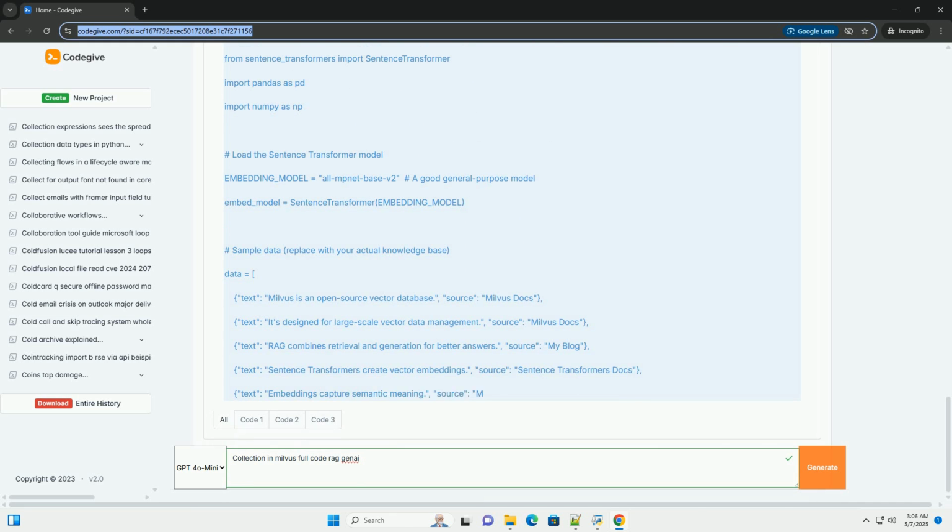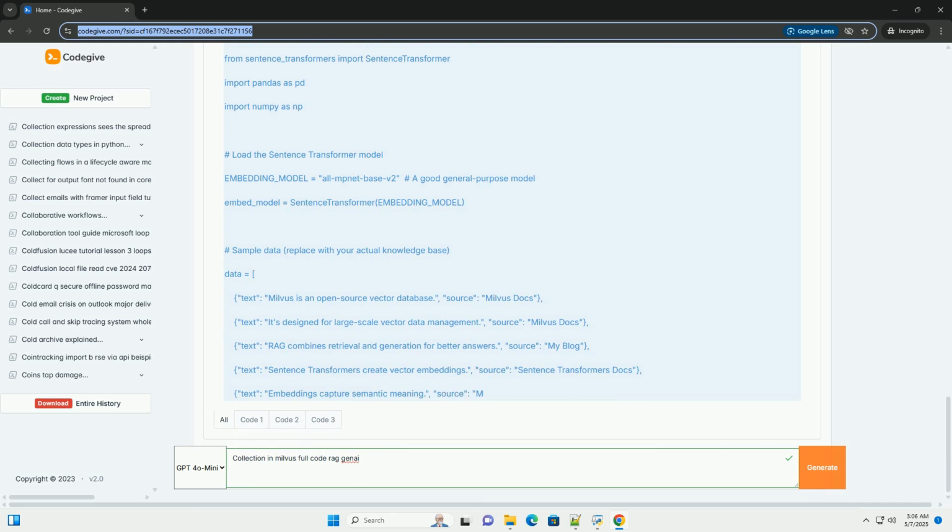Explanation of index parameters. metric_type specifies the distance metric used to measure similarity. Cosine is a good choice for text embeddings, as it measures the cosine of the angle between the vectors.